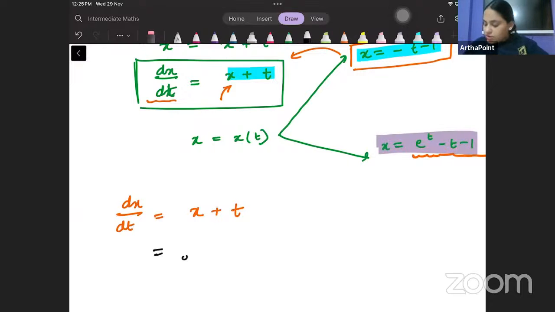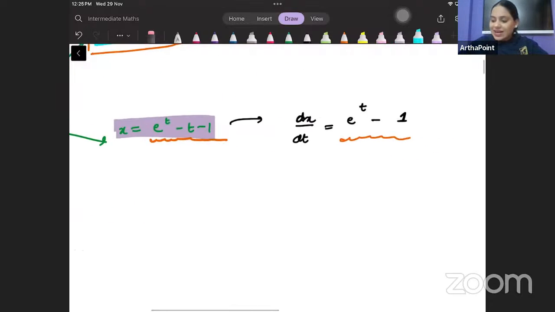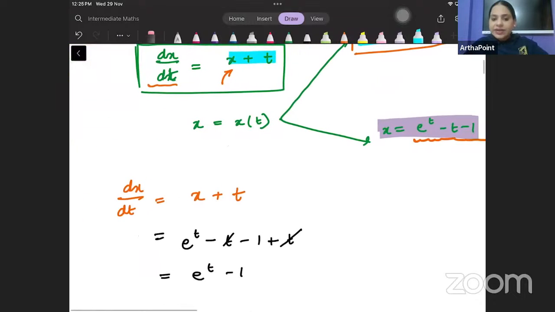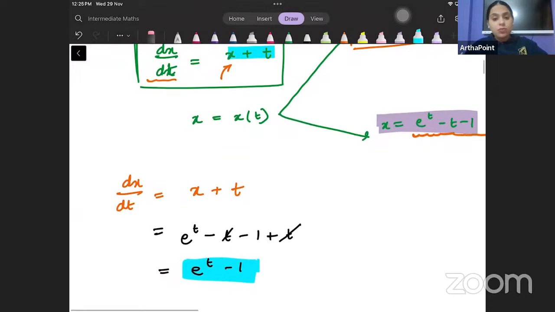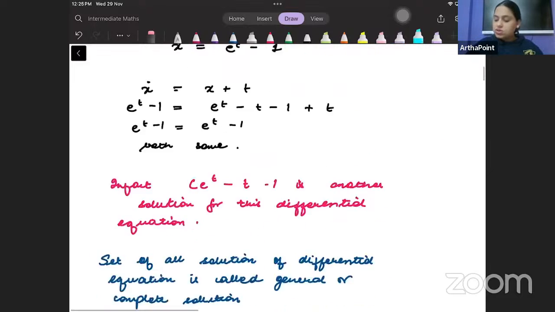So I can say e to the power t minus 1 plus t. So I will get the answer as e to the power t minus 1. This is exactly the value that I was getting by solving dx by dt. So I am getting the same answer here also. That means it is a solution to this problem. So we have proved that both of them are in fact solutions to this problem.